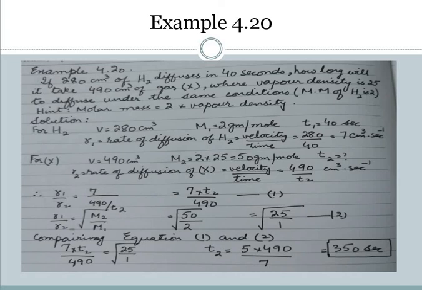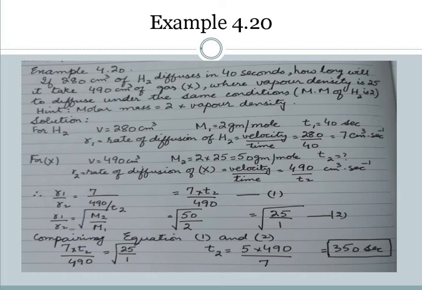For the solution, first we find the rate of hydrogen. The volume is given, molar mass is given, and time is given. Rate of diffusion is equal to volume by time, and the answer comes to be 7 cm³ per second. Hydrogen will move 280 cm³ at 7 cm³ per second.